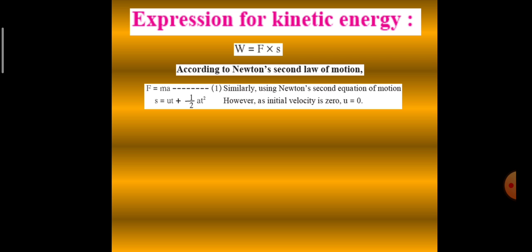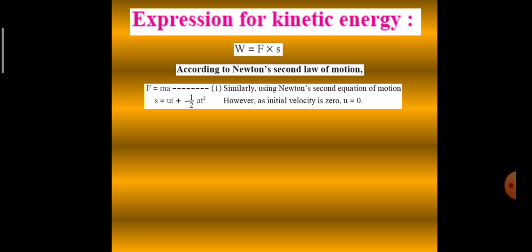And now why are we doing it? Because we have to derive an expression for kinetic energy. Here we are saying that kinetic energy is work done on the object. We know that the formula for work done is F multiplied by S. Now substitute the values of F and S, that is force and displacement.